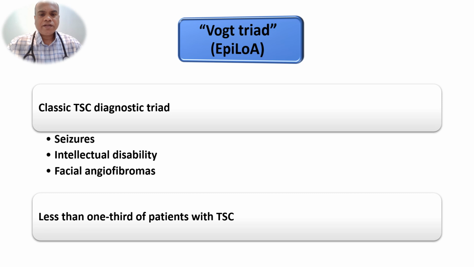So the Vogt triad is remembered by the mnemonic EPILOIA. Epi means epilepsy, loia means low intelligence, A means adenoma sebaceum. This patient fits into the Vogt triad. But this triad is present in less than one third of patients with tuberous sclerosis complex.